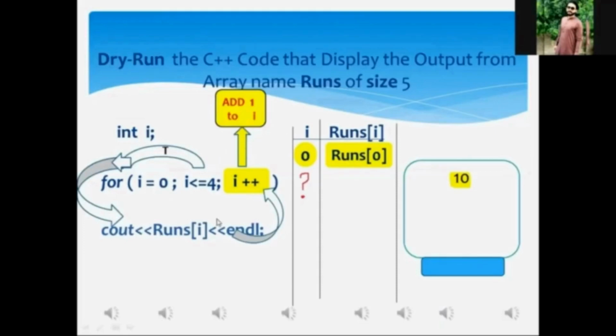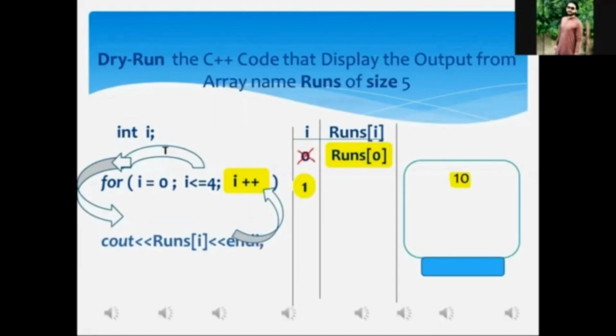Okay, Mr. Aftab, if your permission is there, do I write 1 in the column I onto the question mark over there? Yes, sir. Okay, now the current value of I has become 1. Now 0 is not the current value of I. The current value of I has become 1. Did you get it? Yes, sir.